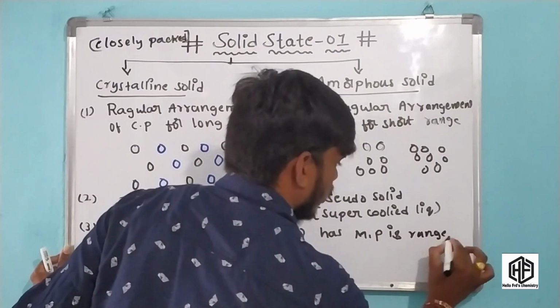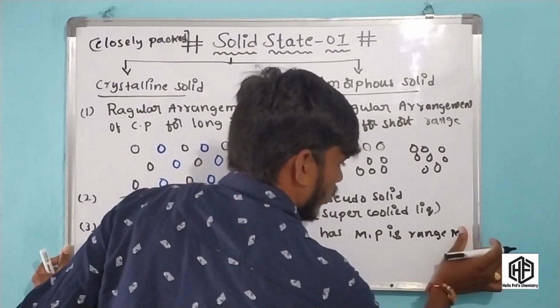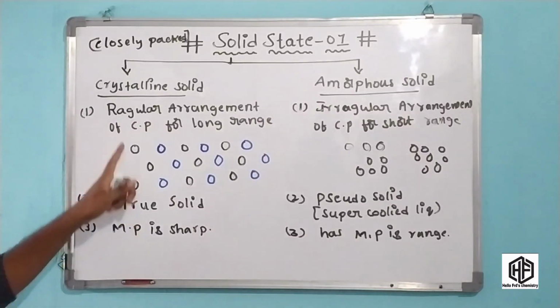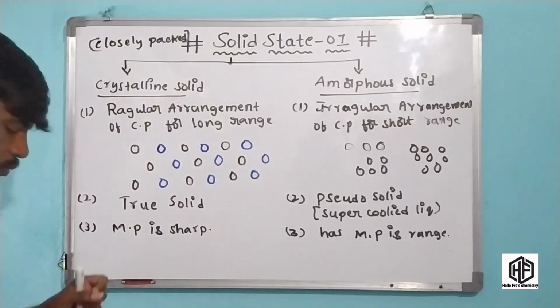Okay friends, the range of melting point. This is very important, friends. A crystalline solid has a very sharp melting point.